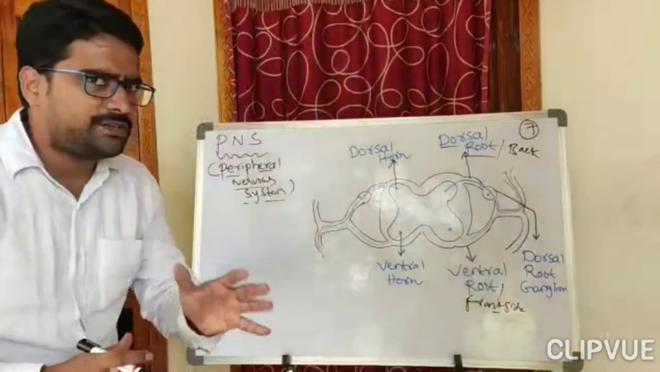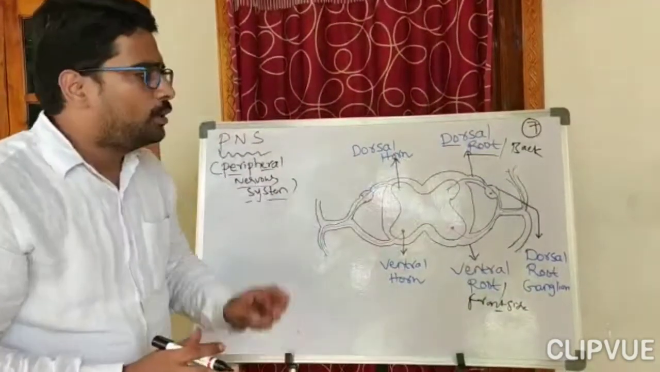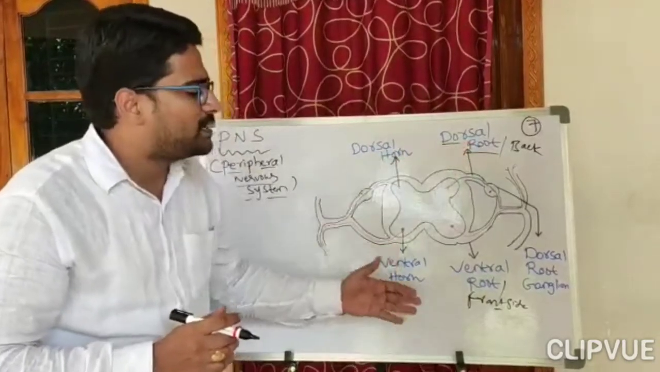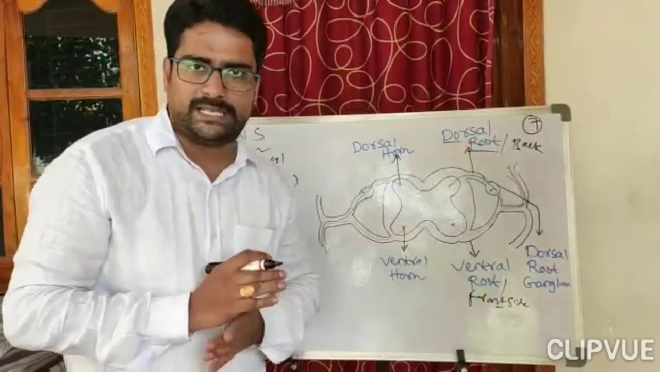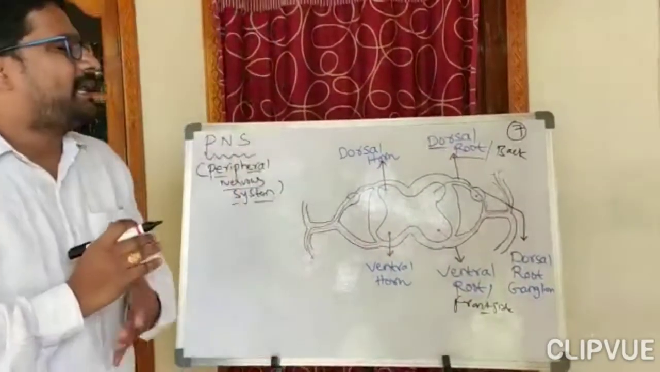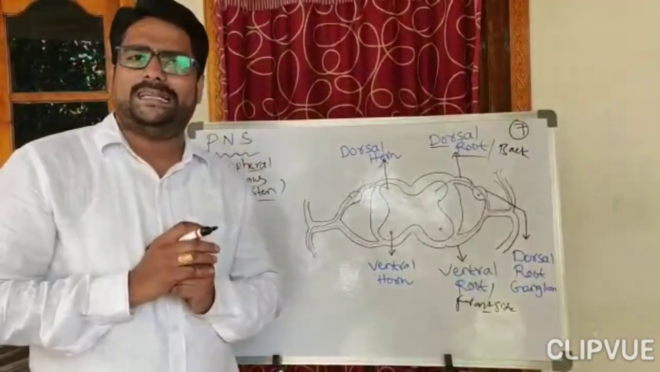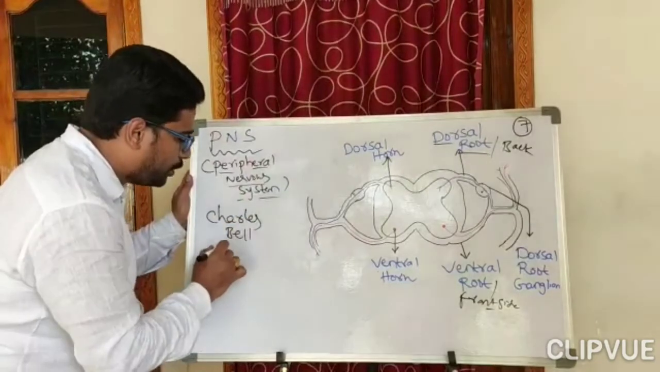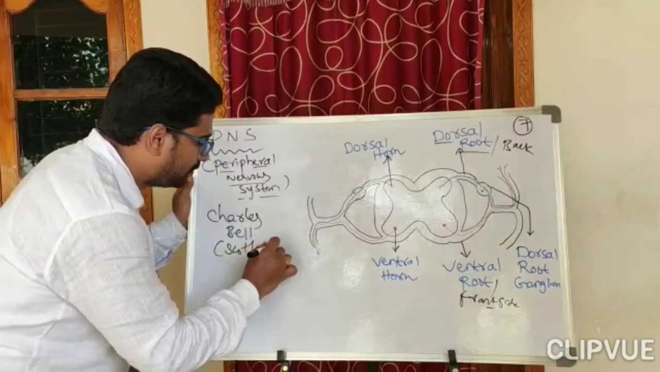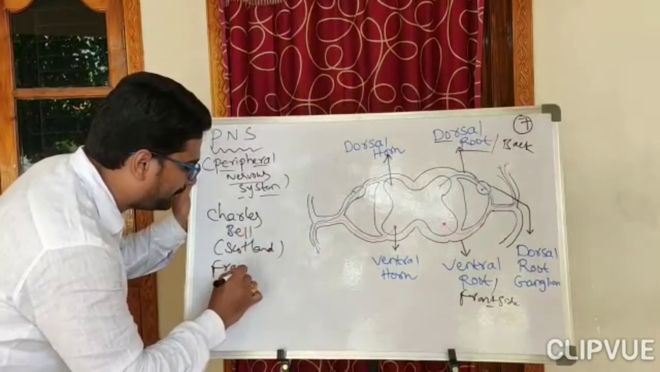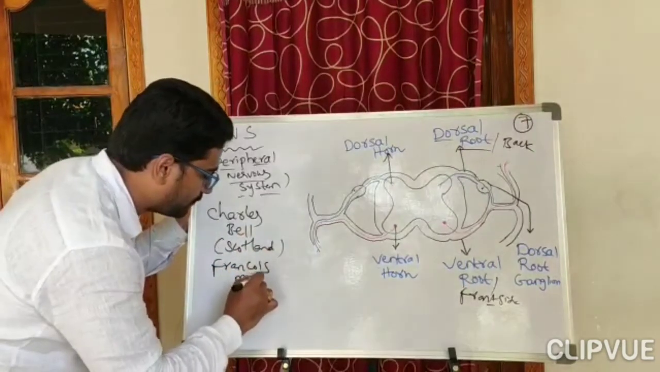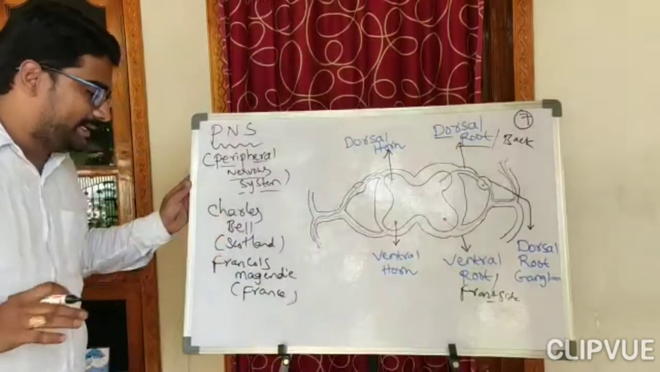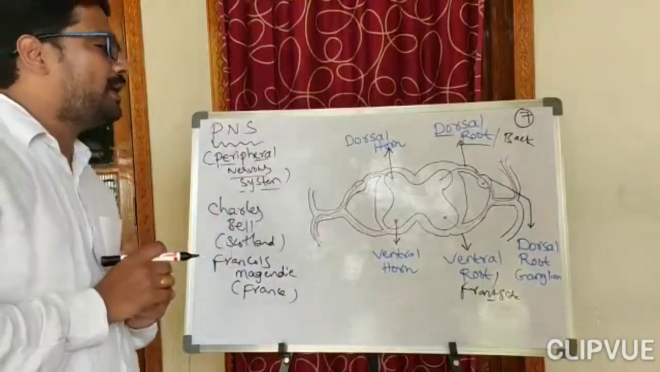So the nerves which are attached to the spinal cord have two types of connections or roots. One is the dorsal or back root, and another one is the ventral root, which is present towards the front side. So why am I telling this? Two experimental scientists, Charles Bell from Scotland and Francois Magendie from France, observed one thing.